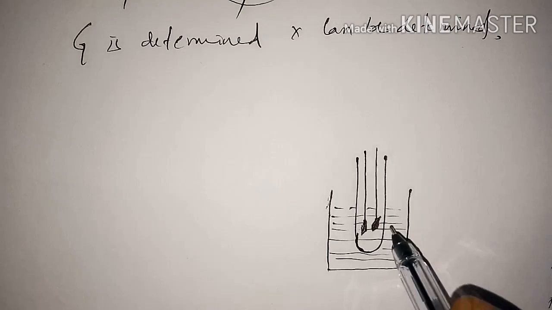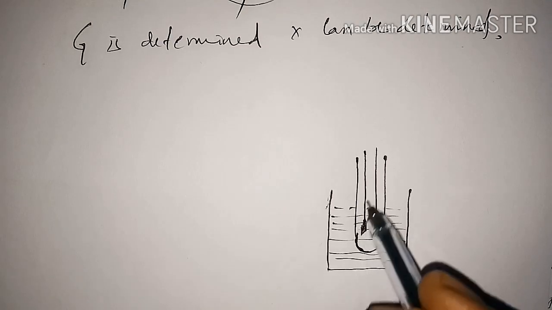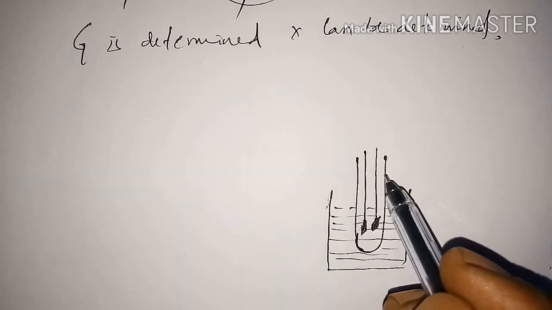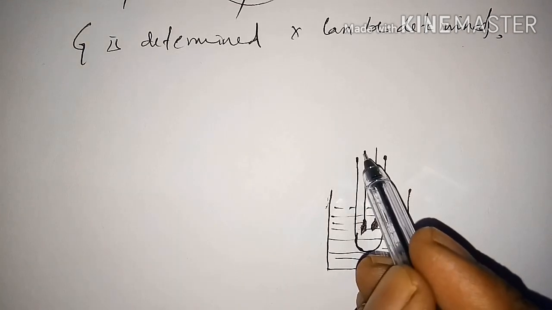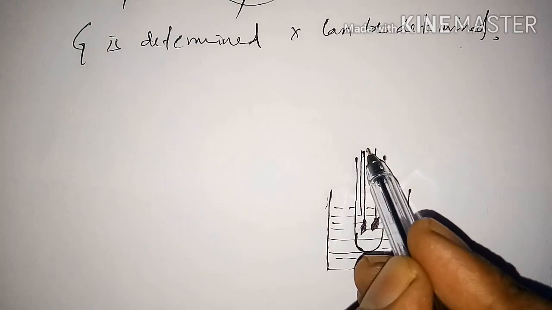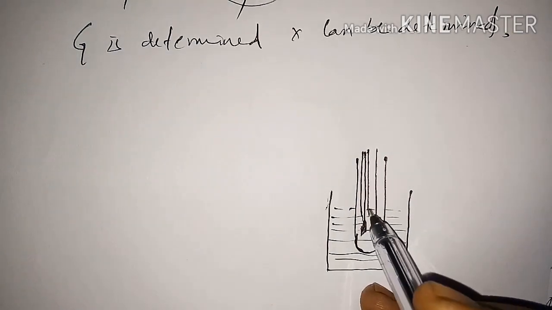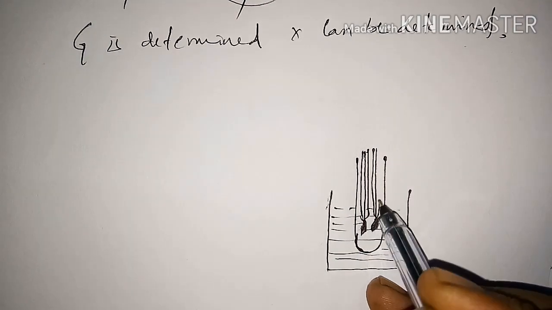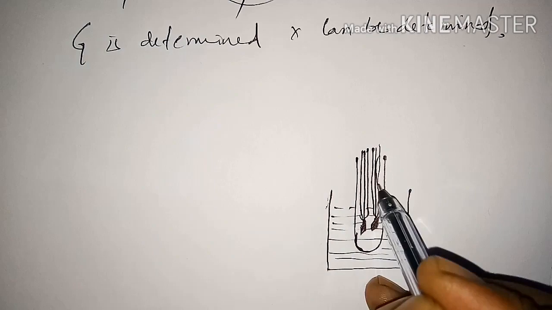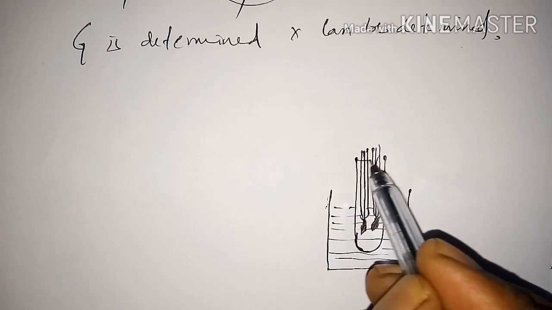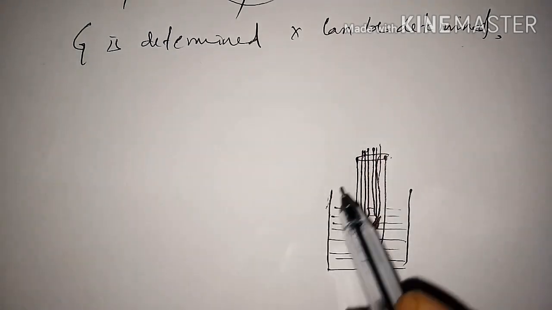These are welded to platinum wires, which are sealed through two glass tubes. Here are the two glass tubes, and this end will be closed.